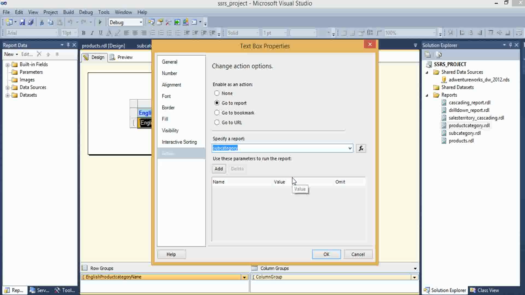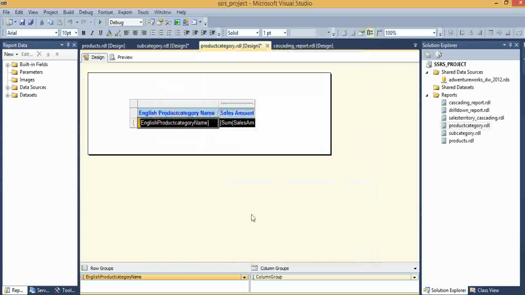What is the meaning of this? The meaning is when I am clicking the product categories, automatically I want to filter subcategory.